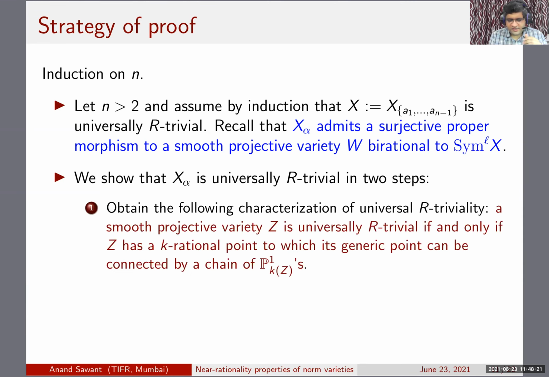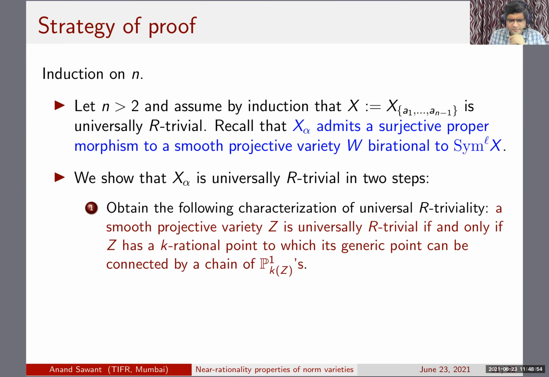So the first one is a characterization of universal R triviality in terms of the generic point. Instead of checking it over every finitely generated separable field extension, you only need to check that the variety has a k rational point which can be connected to its generic point by a chain of P1s defined over the function field of the variety. And this part is already well known. It was definitely well known to experts.